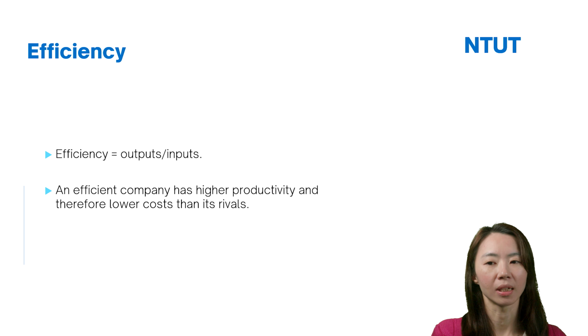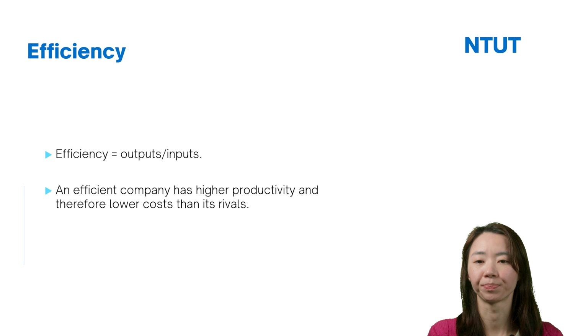What is efficiency? Efficiency means output divided by input. So an efficient company has higher productivity and therefore lower costs than its competitors.